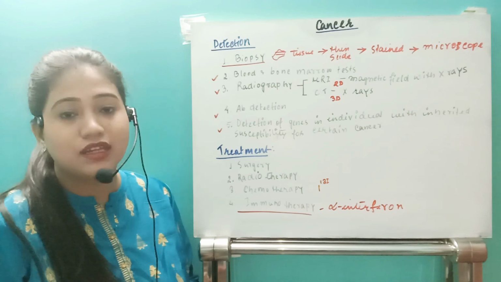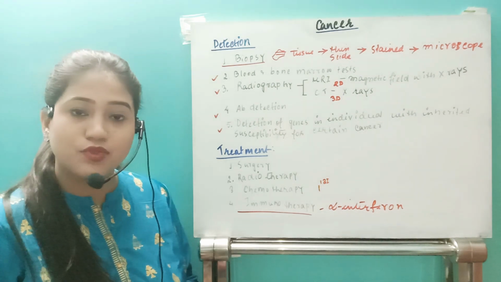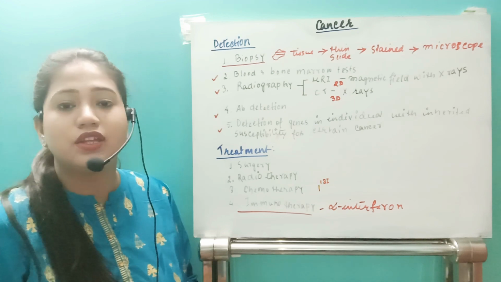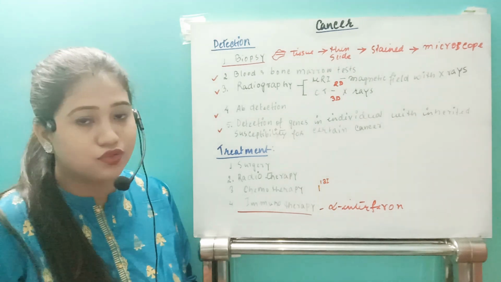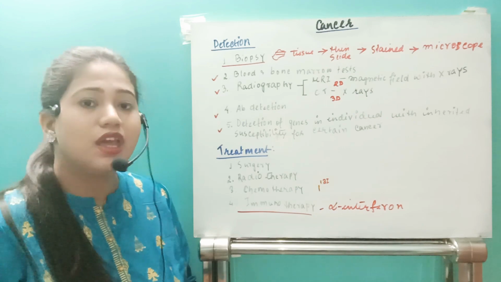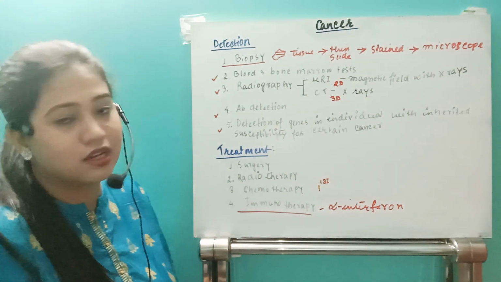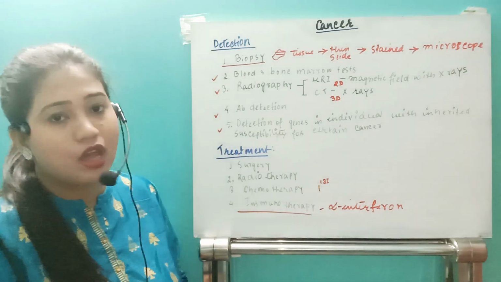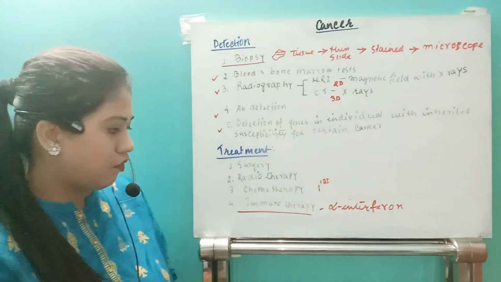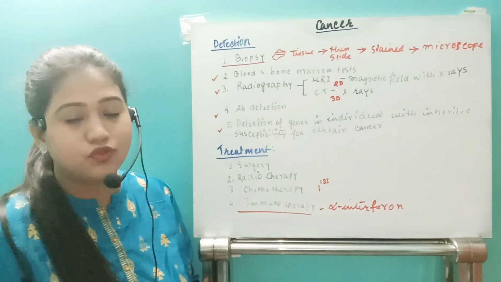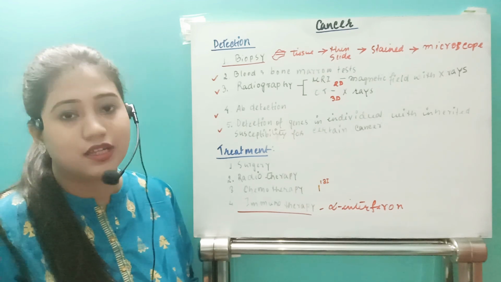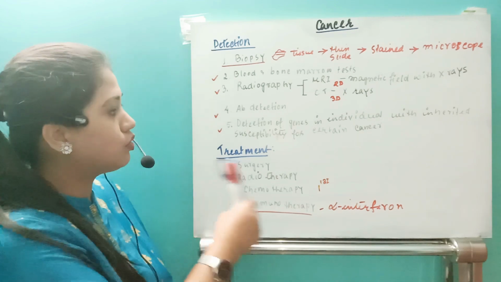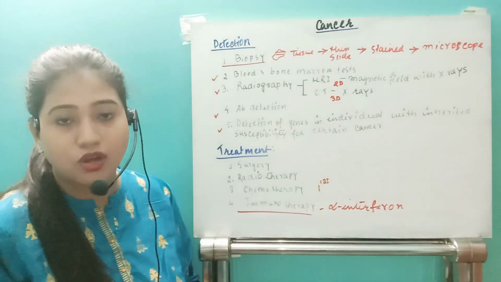Next we have seen the different causes of cancer. Three types of causes we have: physical agents, chemical agents and biological agents. All those agents are very important. Then after that we saw detection and treatment. Under detection we have 5 types, and in treatment we have all those 4 types. So you just elaborate it. I will provide a PDF specifically for this, and for all those I will explain in words.